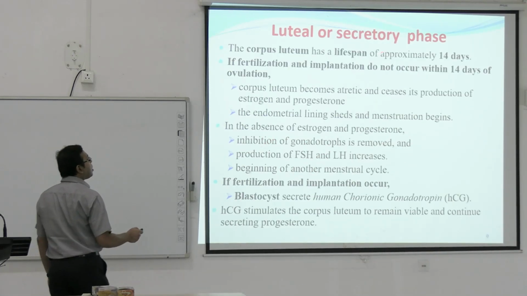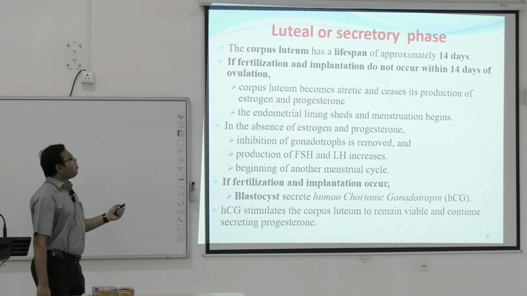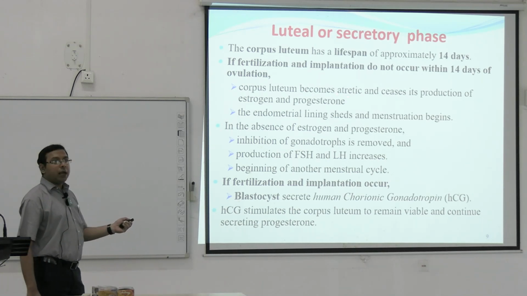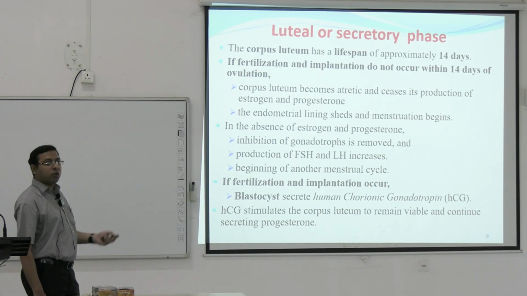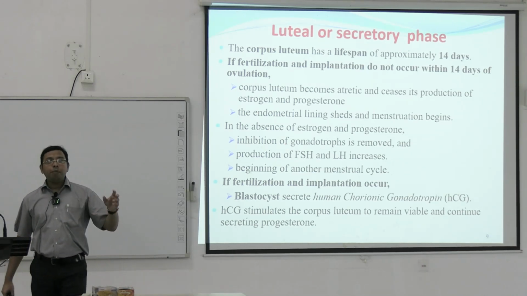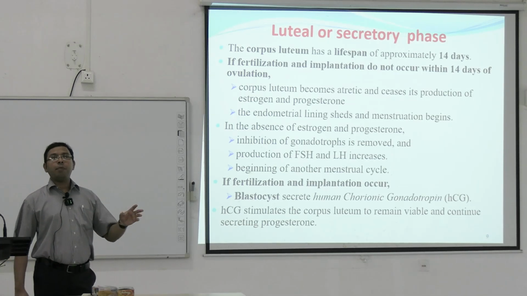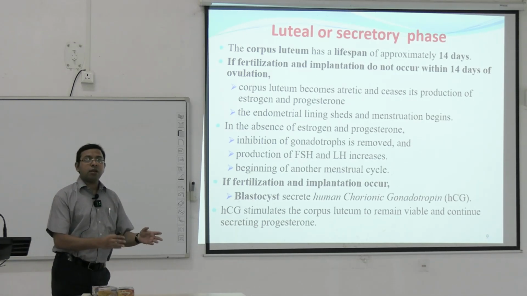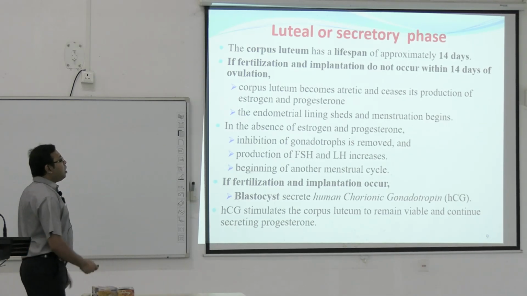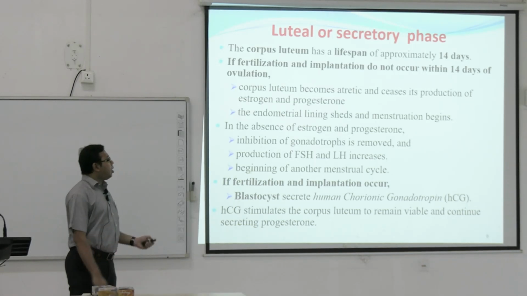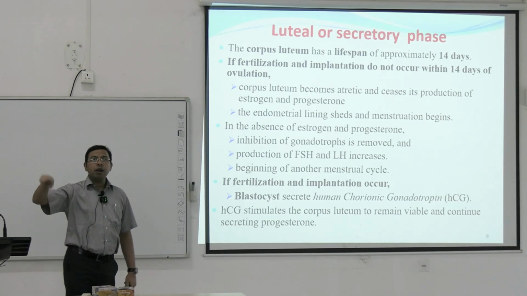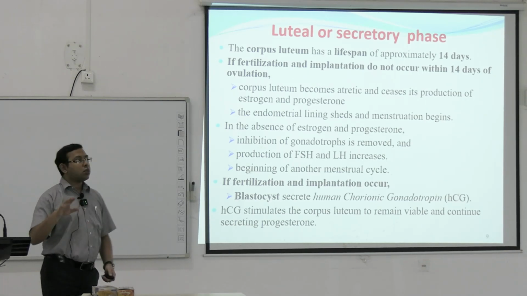The corpus luteum has a lifespan of approximately 14 days. If fertilization and implantation do not occur within these 14 days of ovulation, the corpus luteum becomes atretic and ceases its production of estrogen and progesterone. The endometrium lining sheds, and this is known as menstruation. In the absence of estrogen and progesterone, inhibition of the gonadotropins is removed, production of FSH and LH increases, and another menstrual cycle begins. So the menstrual cycle continues.